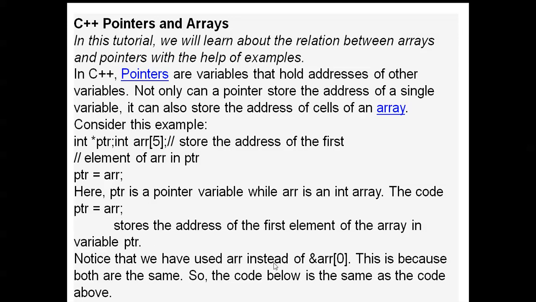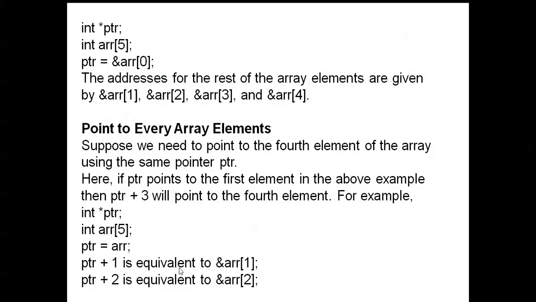Notice that we have used arr instead of &arr[0]. This is because both are the same. So the code below is the same as the code above. Here you can see this is a pointer variable and this is a normal array declaration. The pointer is equal to the address of another variable.